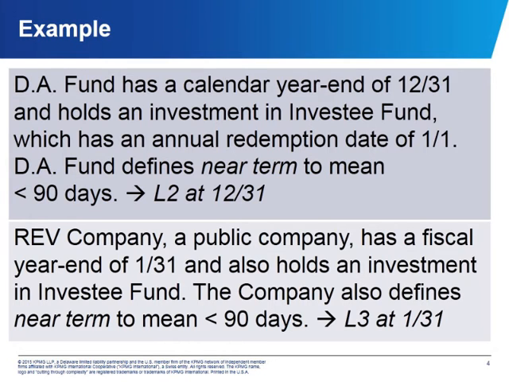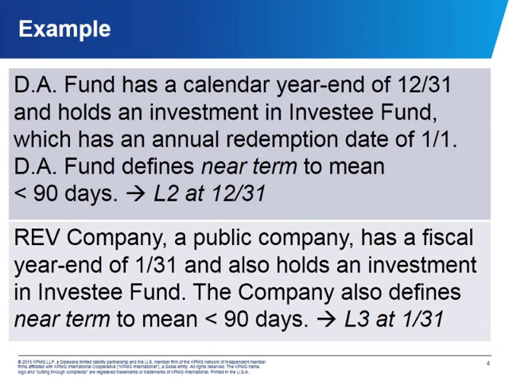To build on this example, let's assume that REV Company is a public company and has a fiscal year end of 1/31 and also has an investment in Investee Fund. This company defines near term to mean less than 90 days, the same as yours. But because its measurement date is 1/31, it would categorize its investment as level 3 at its measurement date. So we see two different reporting entities categorizing similar or identical investments at different levels of the hierarchy within 1 month of each other simply because they have different reporting dates. Okay, that's helpful. Thanks, Robin.